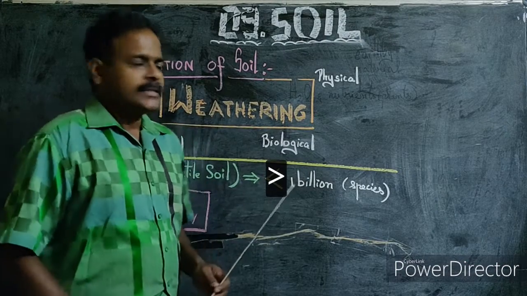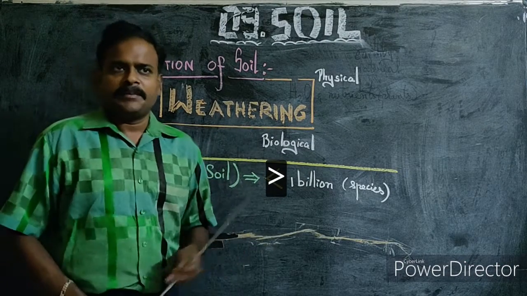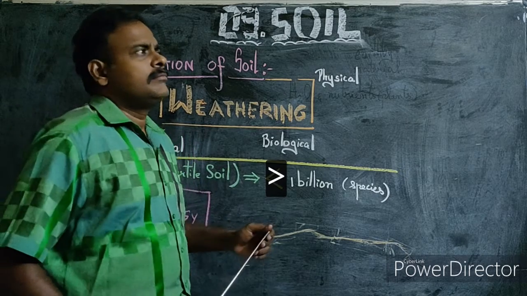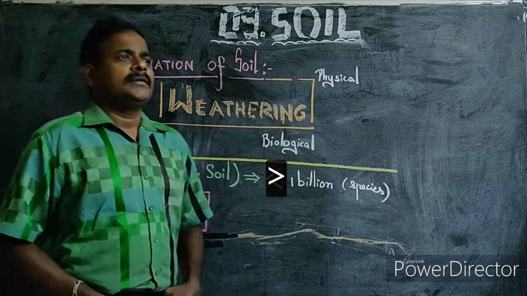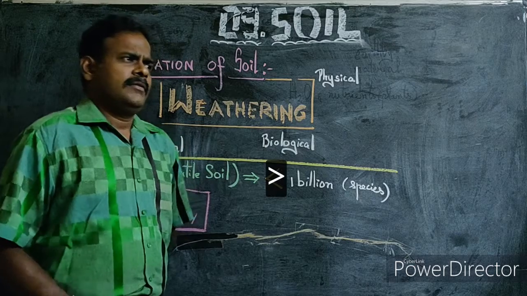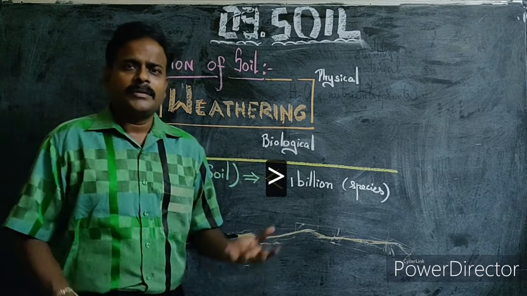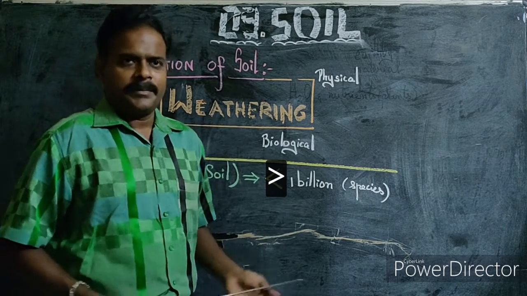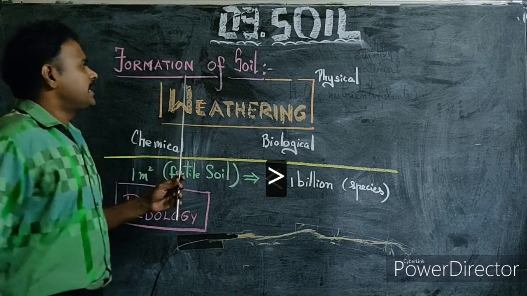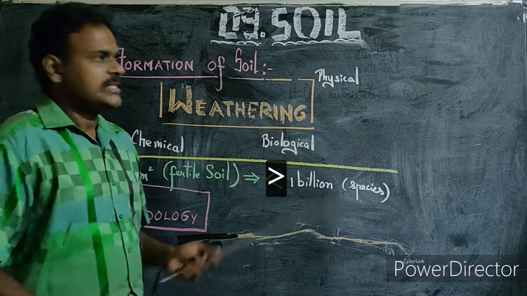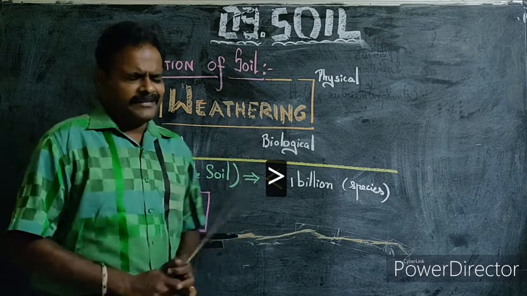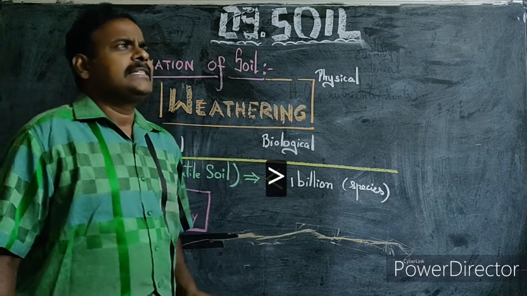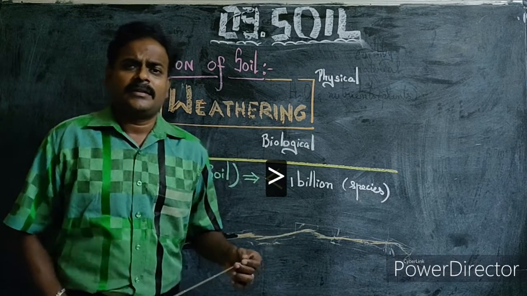The next topic is formation of soil. You might ask: from where or how would soil have been formed? Basically, the formation of soil is called weathering. So we call it weathering of soil.